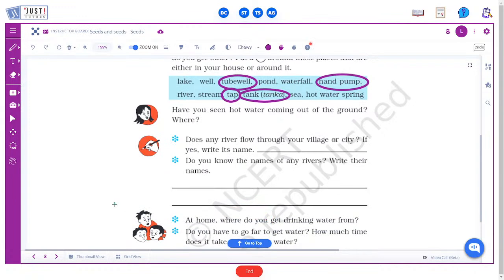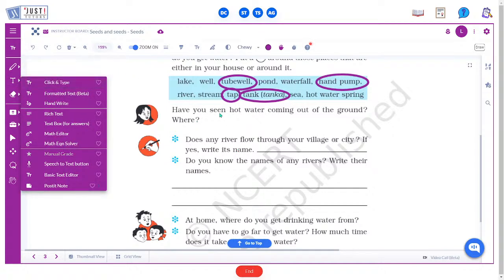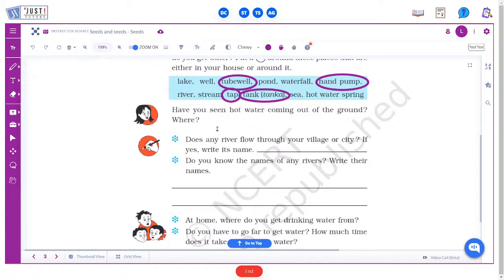Now have you seen hot water coming out of the ground? So what do you think? You must normally not have seen hot water coming out, but that's called a hot water spring that comes out from the ground, and that normally isn't visible, so you must not have seen that, so we can write no for that.